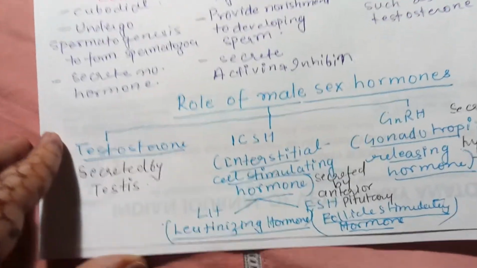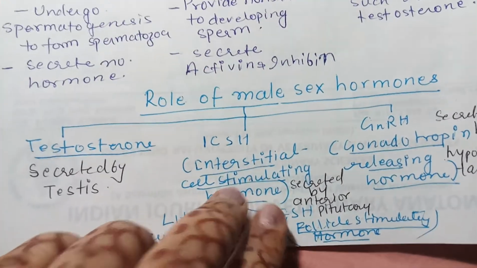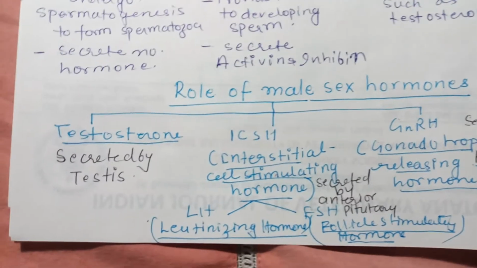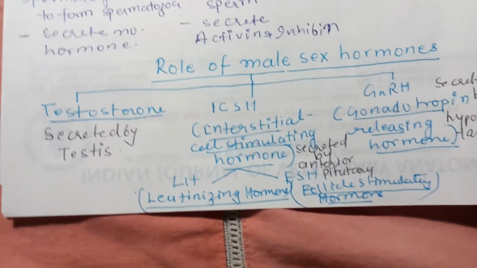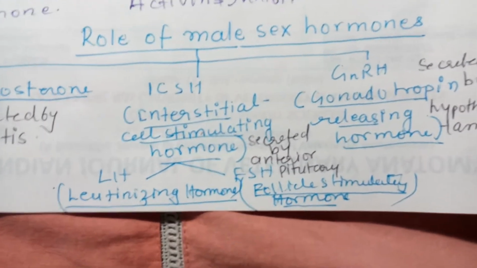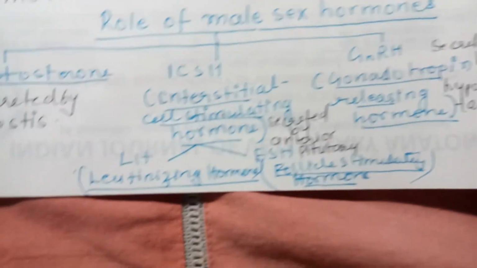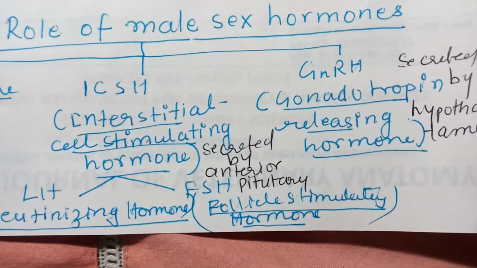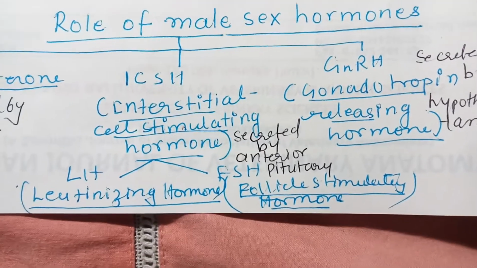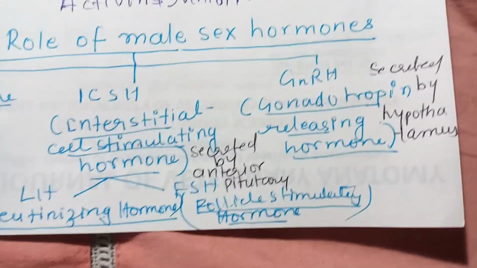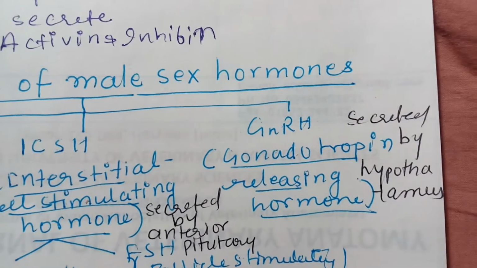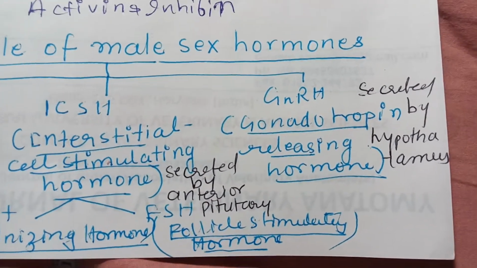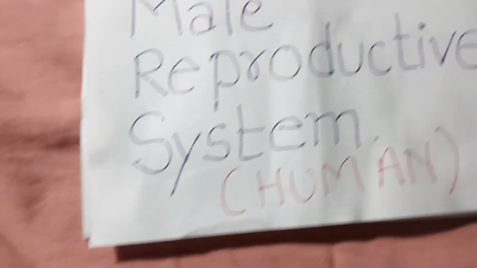Now if you look at the role of hormones, these are testosterone, secreted by the testes, then ICSH, interstitial cell stimulating hormone, which consists of LH, luteinizing hormone, and FSH, follicle stimulating hormone, secreted by the anterior lobe of the pituitary. Then gonadotropin releasing hormone, GnRH, is secreted by the hypothalamus.